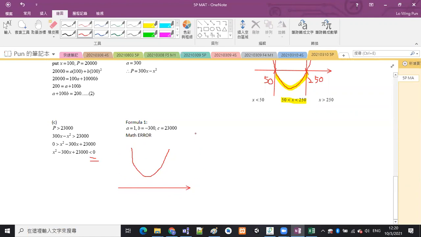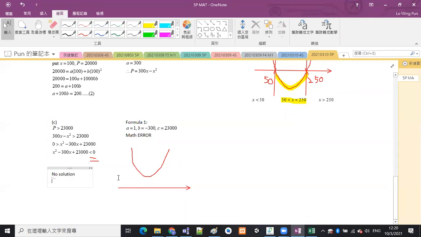So we need to find a part of the graph which is less than 0, like the one we did before. But from this graph, there is no part which is below x-axis, which means that there is no solution. No solution. Okay?